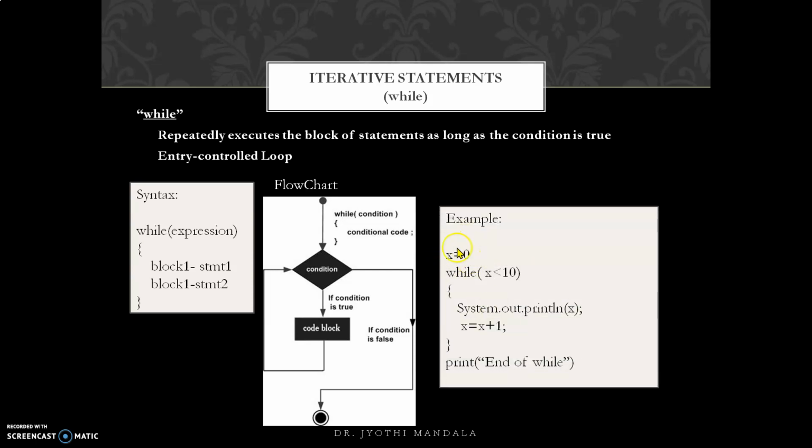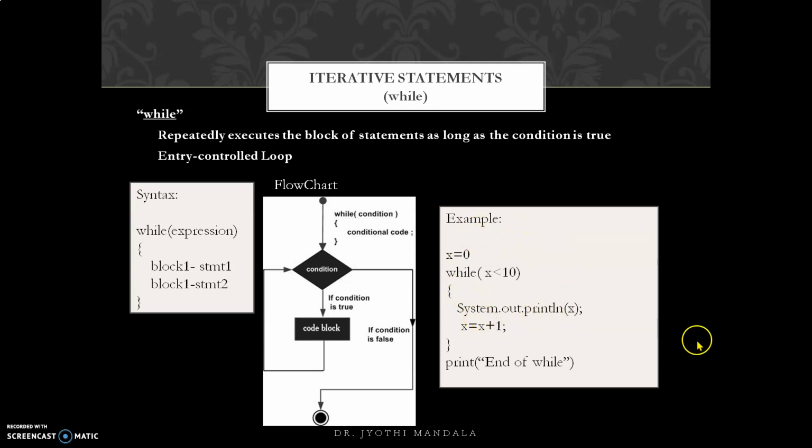I have initialized the x value as 0, while x is less than 10. That means 0 is less than 10. It is true, so it will enter into the while loop, it will display the x value which is 0, and then afterwards the x value is incremented to 1, and after executing this statement, the control will go back to here. Now 1 is less than 10, which is again true. It will come here, and you will get an output of 0 for the first time. The second time you will get an output of 1. Next it will be incremented to 2, which is also less than 10, and you will get an output of 2. So 0, 1, 2, like that this will keep repeating.